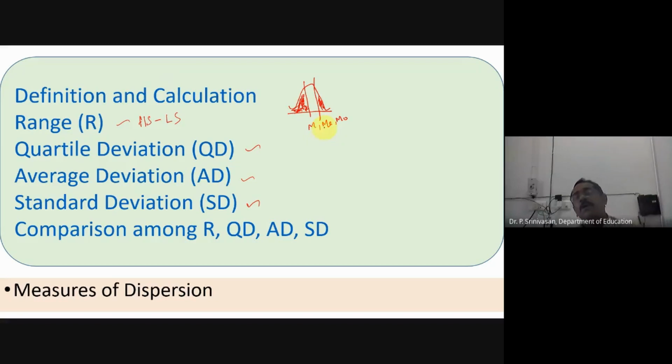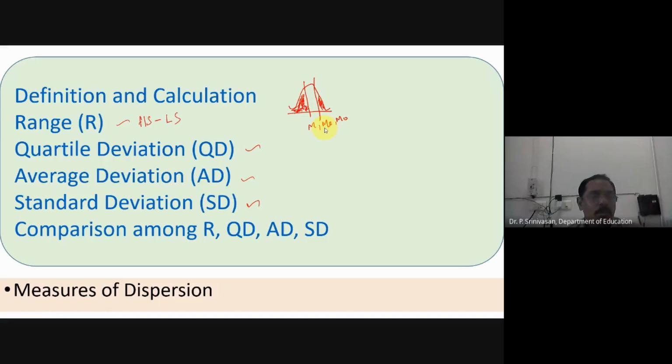That is why mean is called the center of gravity. In physics, the center of gravity is very important. An object which does not have a center of gravity falls down.